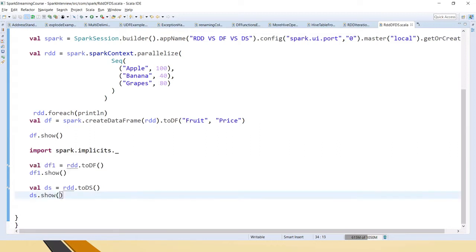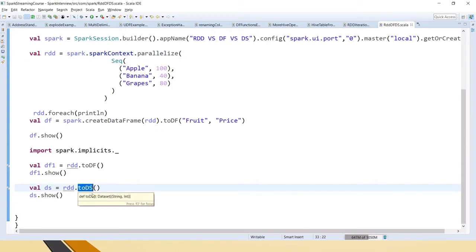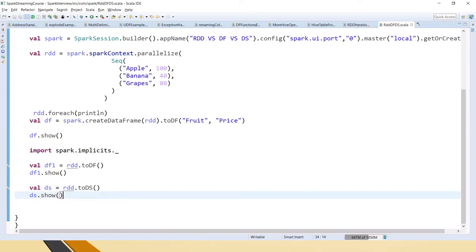Now dataset: how to create a dataset from RDD, or how can we convert RDD to dataset? If I take the same RDD, there is a function called toDS which will convert RDD to dataset. Once it is done, if I place the cursor here, you can see it is a dataset of string comma int.